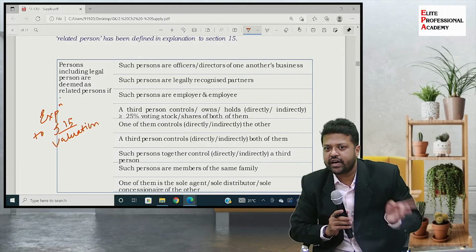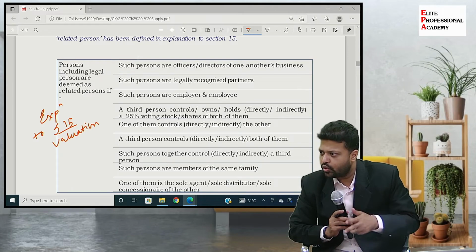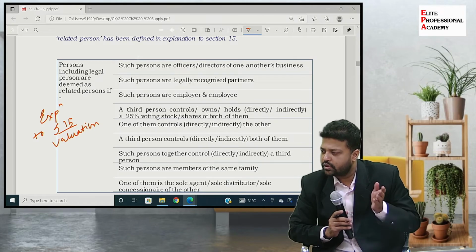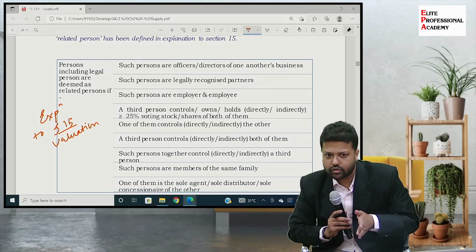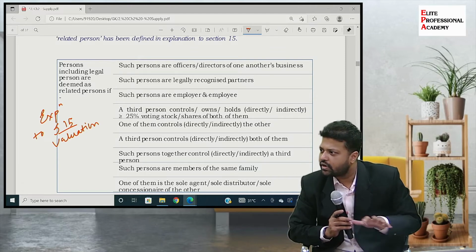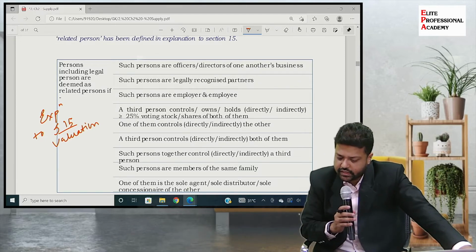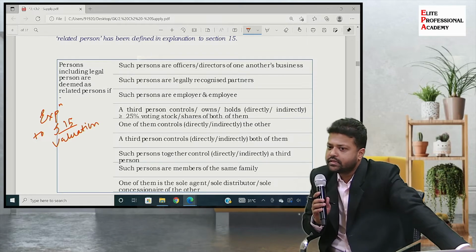Persons including legal persons means कंपनी भी कवर होगा, एलएलपी भी होगी, लोकल बॉडीज भी, एसोसिएशन ऑफ पर्सन्स भी होगा. Okay, so all those forms of persons which we can think of all are covered here if such persons are officers or directors of one another's business. मतलब क्या है?